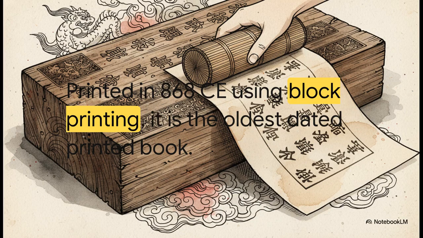Fast forward to the Tang Dynasty, and bam, we hit another huge breakthrough. This new material, paper, merged with an incredible technique, block printing. Craftsmen carved entire pages of text or images in reverse relief right into wooden blocks. And this wasn't just art, folks. It was a highly sophisticated milestone in material science. It required a deep empirical understanding of ink transfer and wood durability. The result? The Diamond Sutra, published in 868 CE. It's the oldest known dated printed book. And this technology slowly began migrating along global trade routes, setting the stage for a massive societal shift.